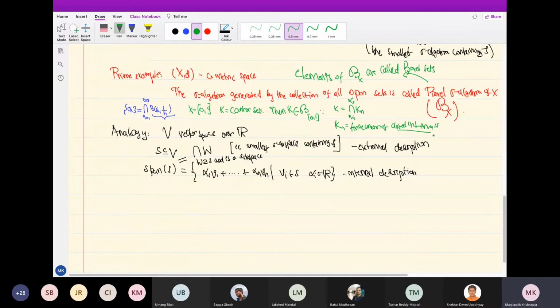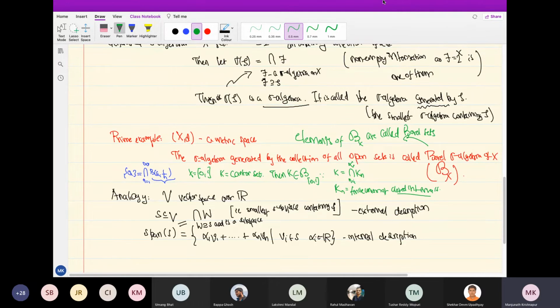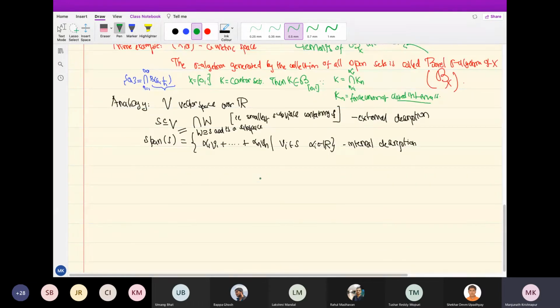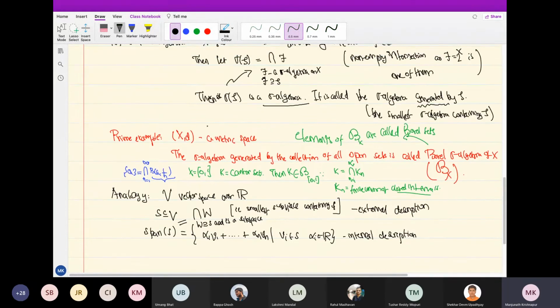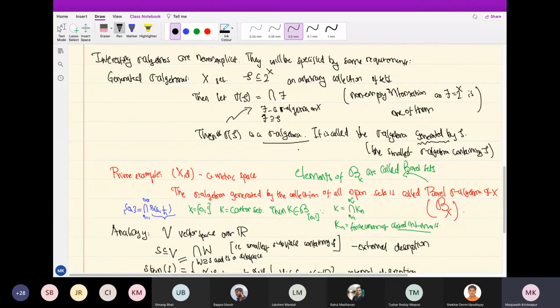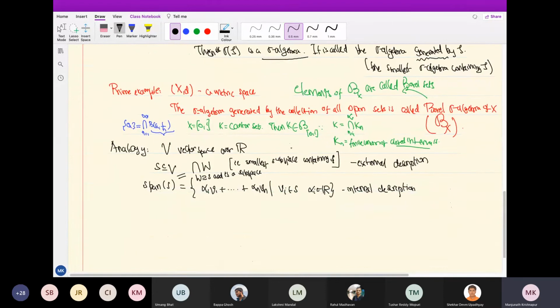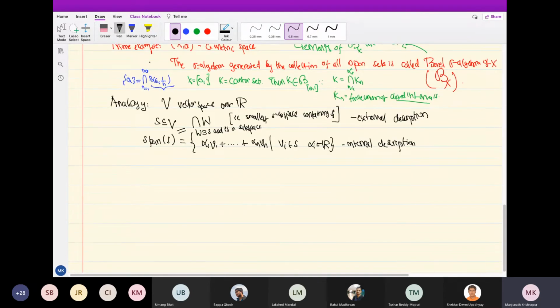They are called Borel sets. Okay, so let's, maybe I will come to the other point later. So, okay, no, maybe I will tell this. To drive home this point, that the generated sigma algebra has an external description, not an internal description, let me tell this.